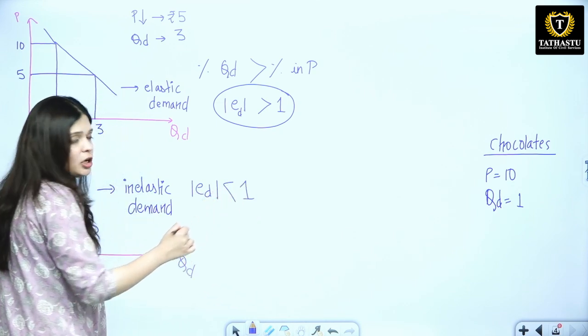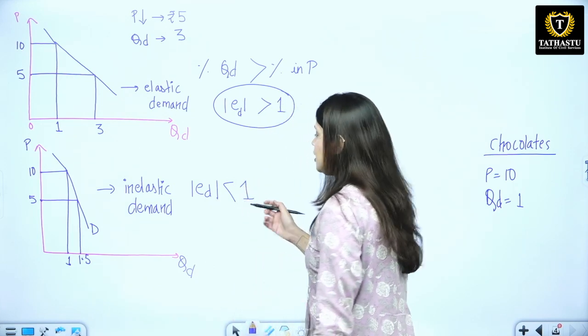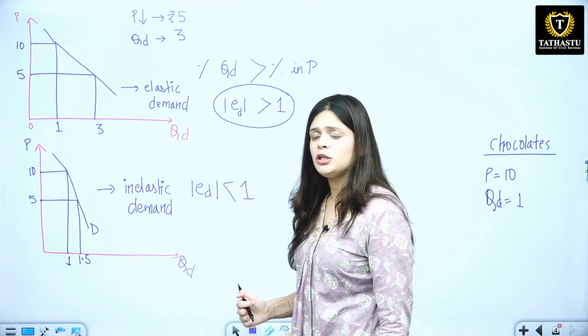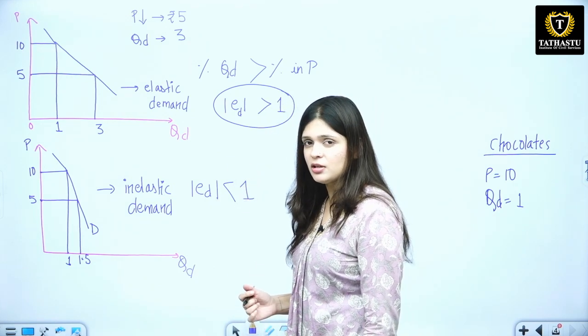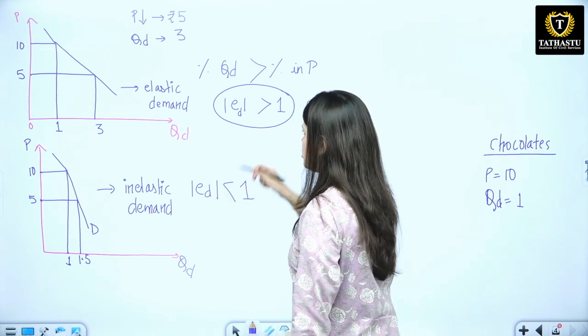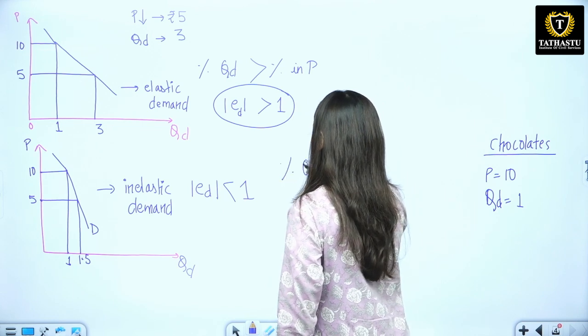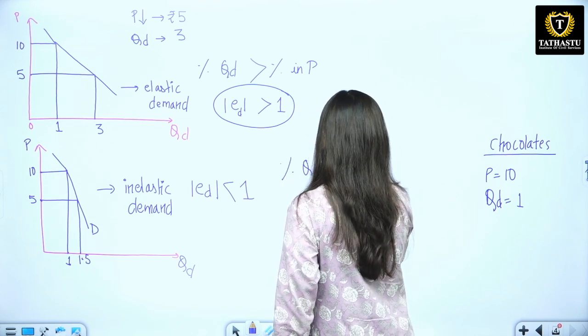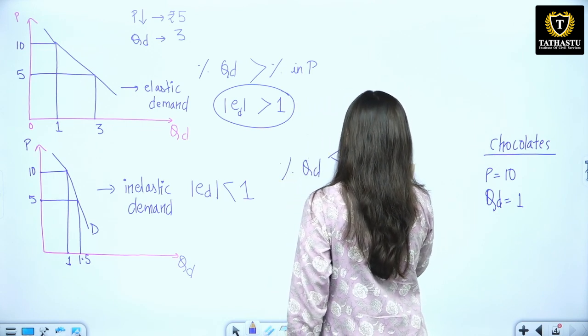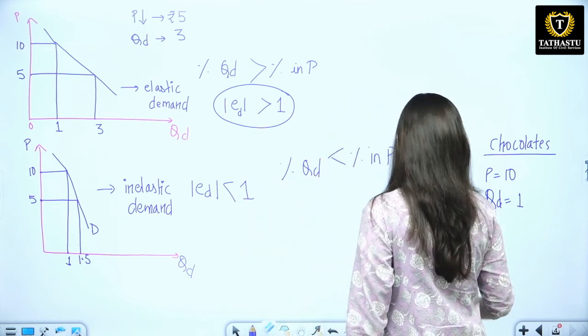We use the mod to remove the inverse relationship, the negative sign, because we know that quantity demanded and price has a negative relationship, inverse relationship. So to remove the negative sign we use the mod. So in this case elasticity of demand is less than 1. This will be percentage change in quantity less than percentage change in price. So you are insignificant, you didn't care much about it. Then comes our